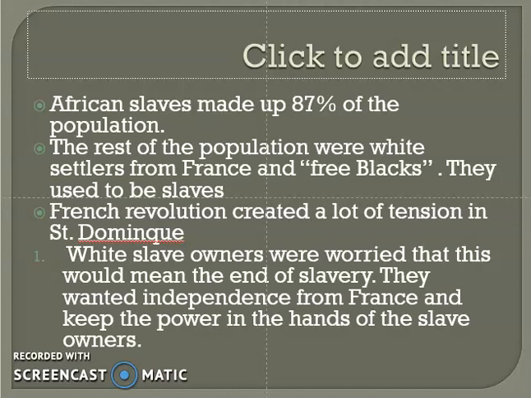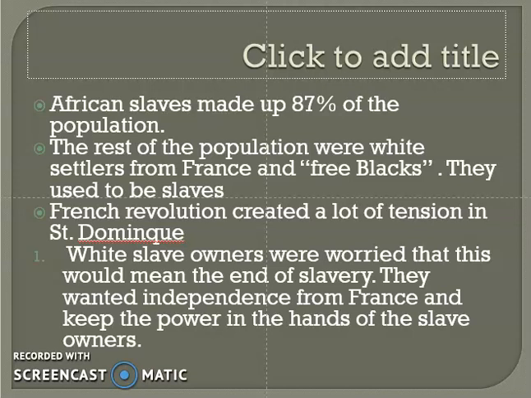The African slaves made up about 87% of the population of Haiti. The rest of the population were white settlers from France and free blacks, as they were called. They used to be slaves, but they got their freedom. They either bought their freedom or they were set free by their owners. The French Revolution created a lot of tension in Saint Dominique.